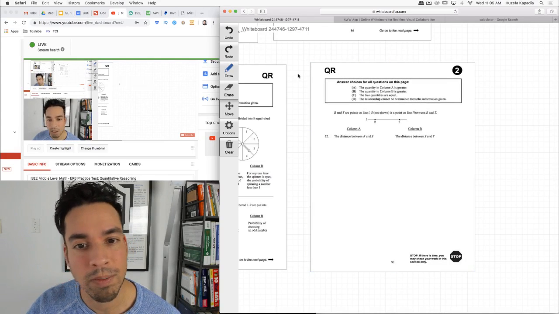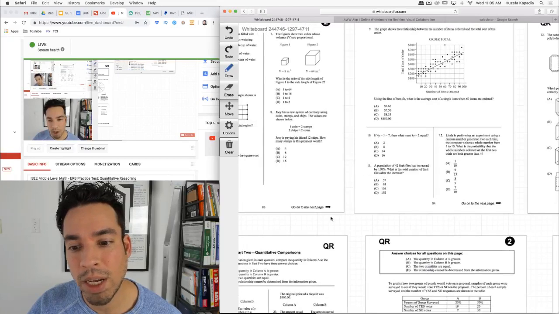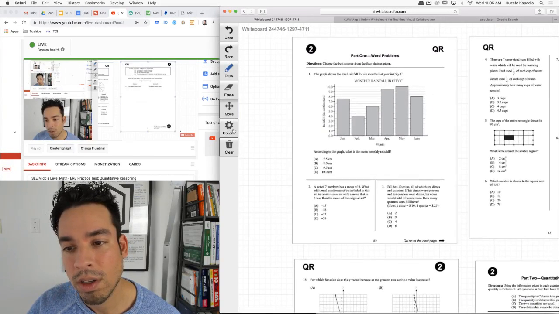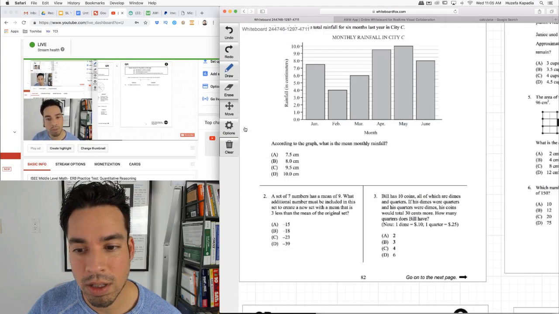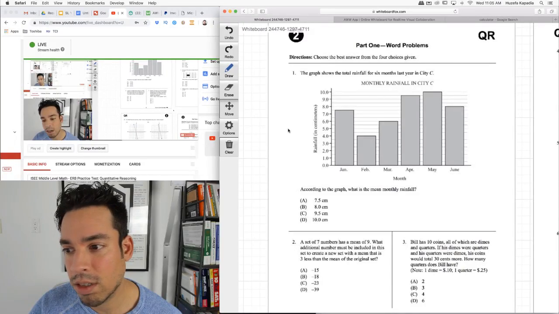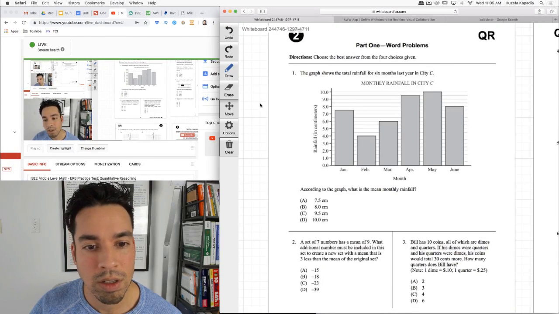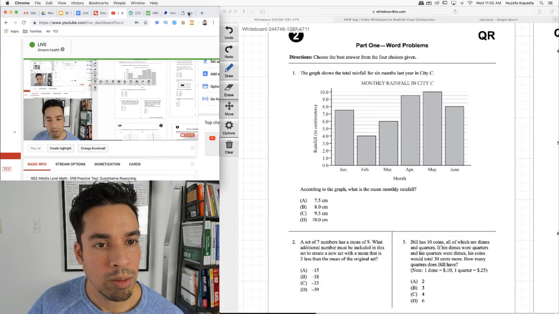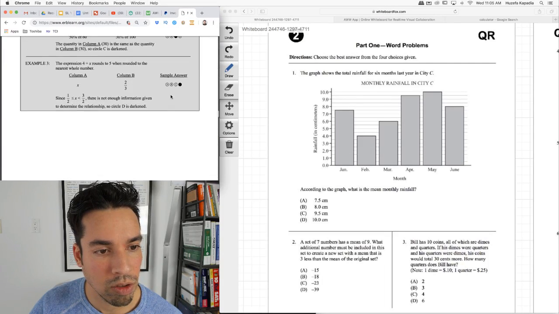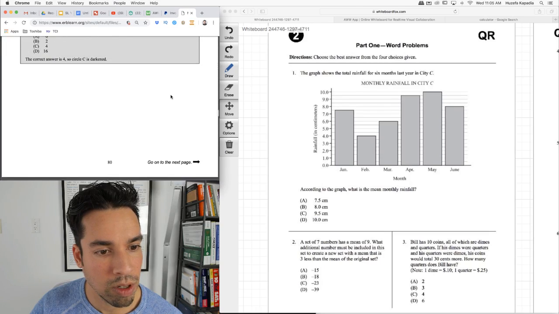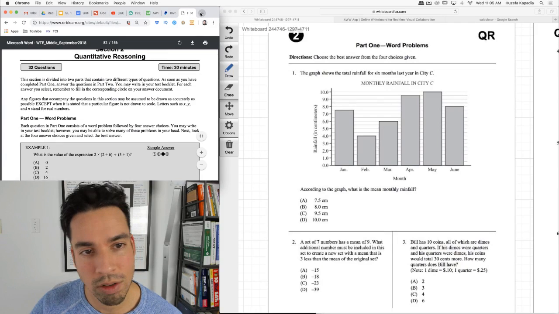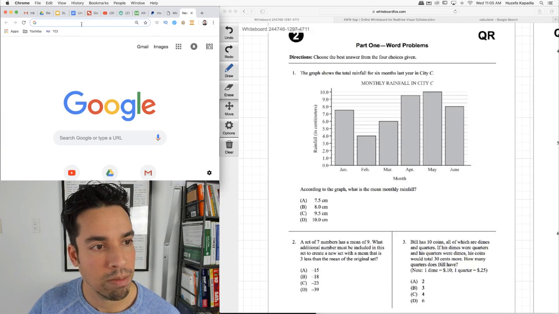Okay, so now we've got all the pages up, and we're going to solve it on this document up here. We'll zoom in a little bit. I think that's good. I always leave spaces in between to manipulate and move things. Let me double check the time that we have for this test. I think it's normally like 40 minutes, but this one is a little shorter. 30 minutes, okay? 32 questions, 30 minutes, so it's about a question per minute.